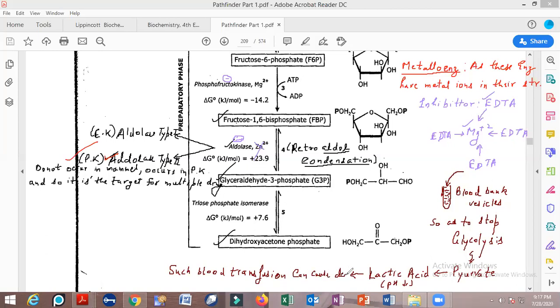So what should be done? The thing that should be done is that in the case of collecting vessels, EDTA is always added, so that there should not be any glycolysis, and the formation of lactic acid should be prevented.